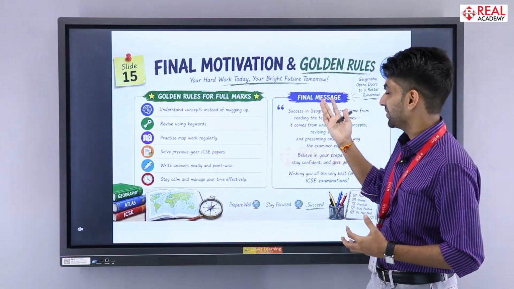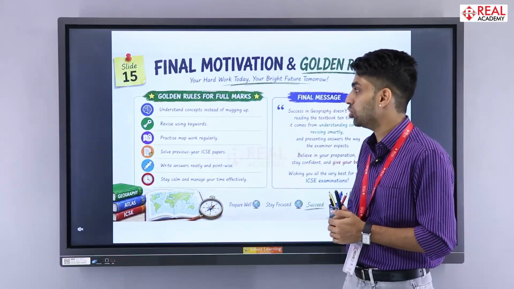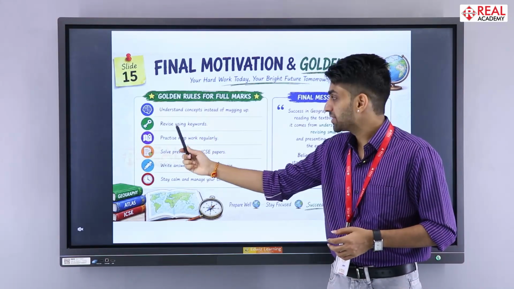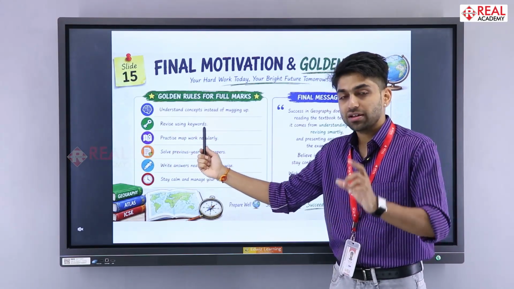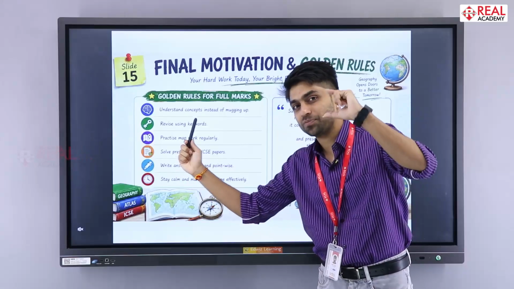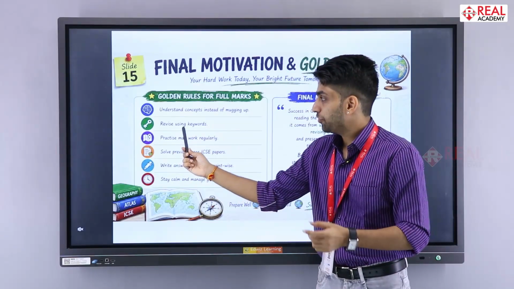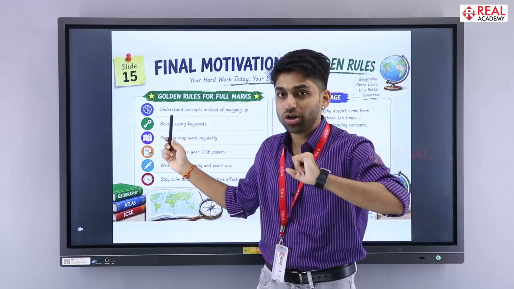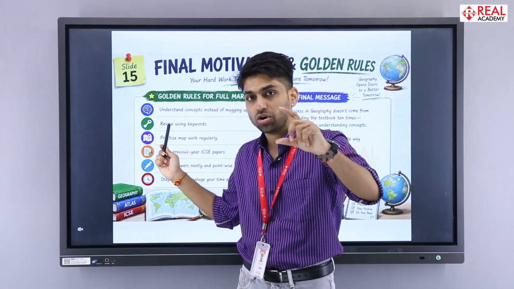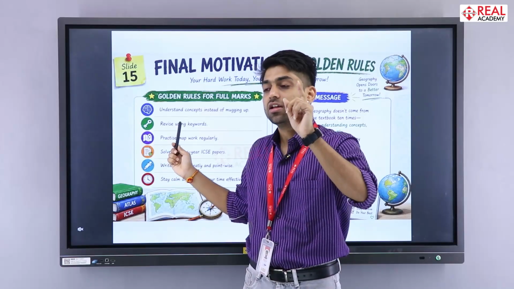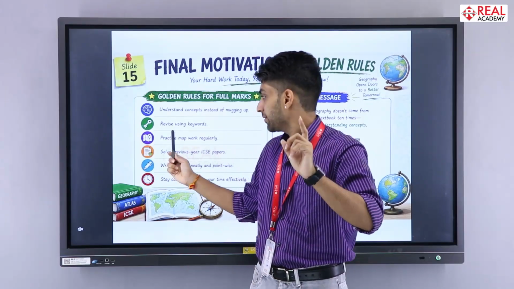Then this is going to be the final motivation and some golden rules. Remember not to mug up, but remember the concepts. Revise using keywords. Make a small diary where you put these keywords. Open it whenever you are free. For example, in that small diary, you need to remember the calculations, like 1 degree longitude is equal to 4 minutes.